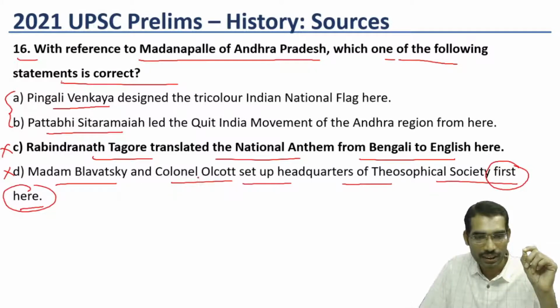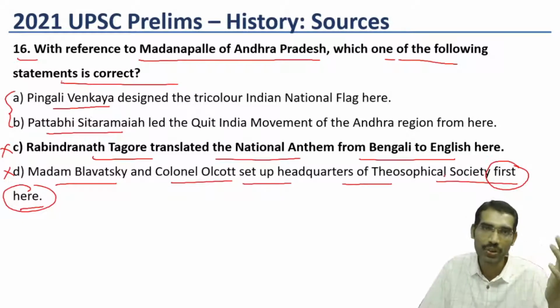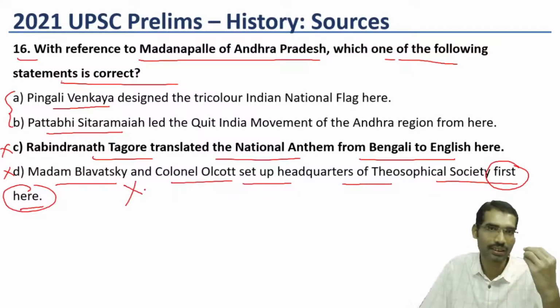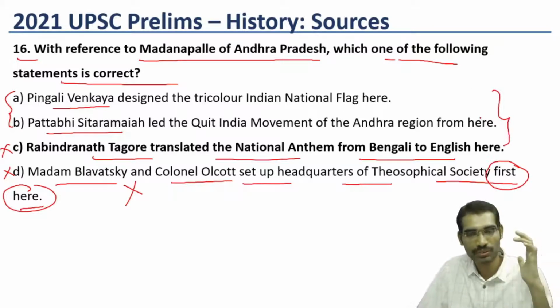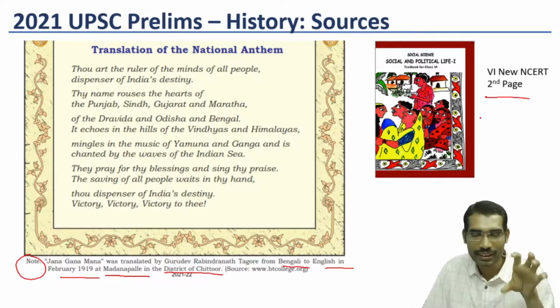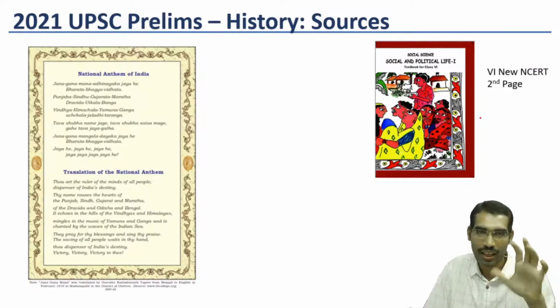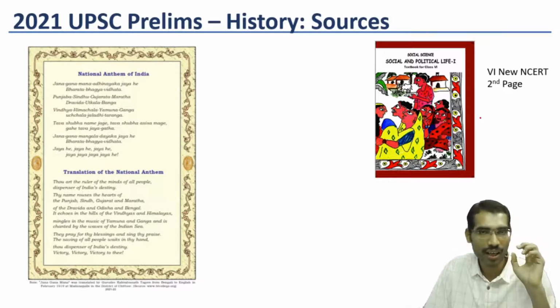Madame Blavatsky and Colonel Olcott set up the headquarters of the Theosophical Society first in New York. So not in India, New York. It is saying "first" here. So at least some students might have made this the wrong choice, and it becomes difficult even to take a guess. But if we look casually at this particular page, this is one of the easiest questions. I categorize this as difficult only, but still, from basic NCERTs you can see how many questions we can answer in history.